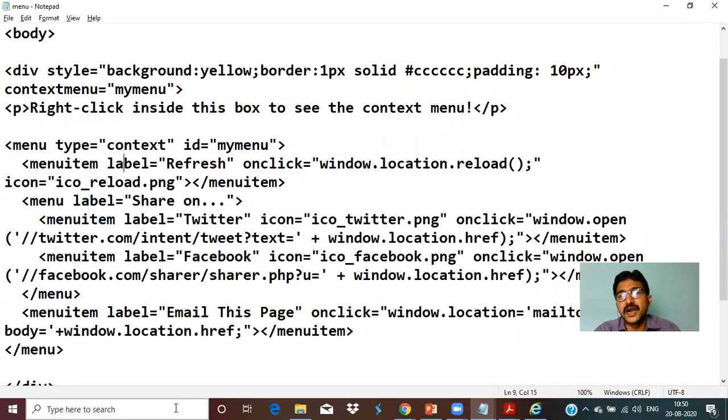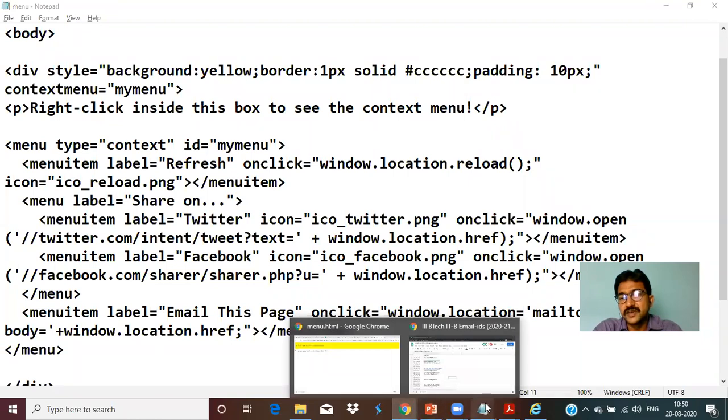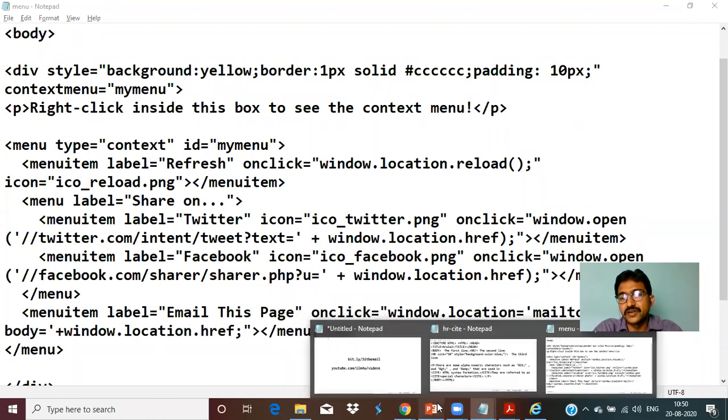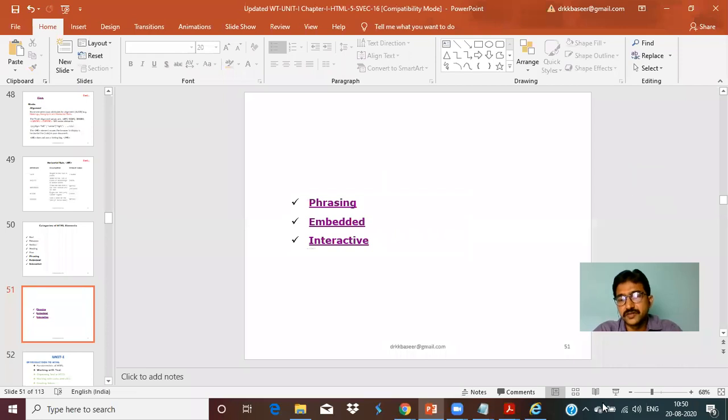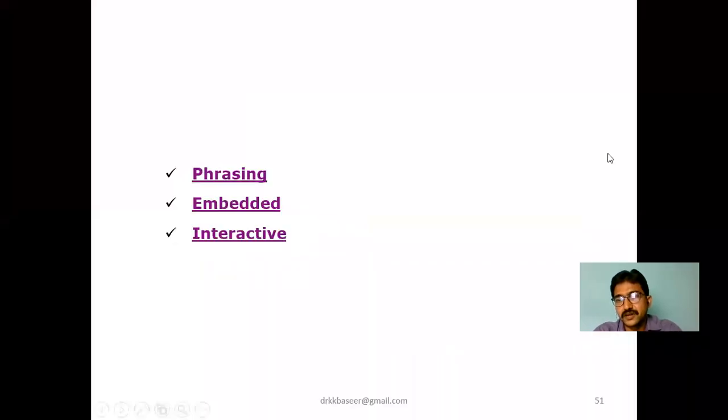These are some of the attributes we can use in the element called menu. And in the div, we have used a style attribute over here, and a contextmenu attribute as well. Whenever you get this code, please run it in Firefox and Opera and see how it works together. When you click this page, it has to refresh. So please try to practice these things. I will share the content over here. So that's about the topic for today.